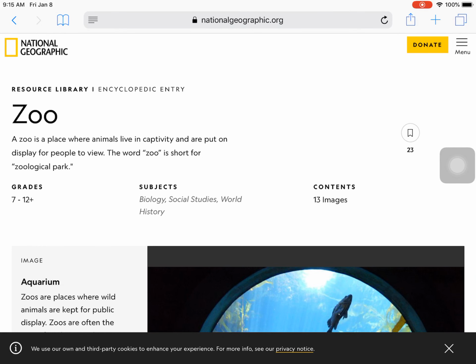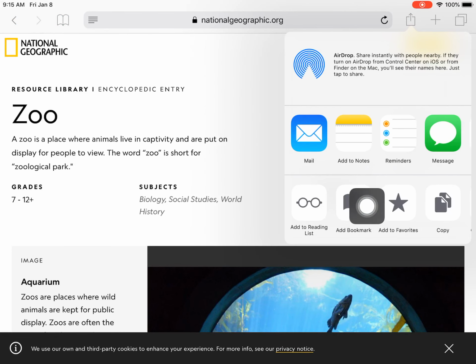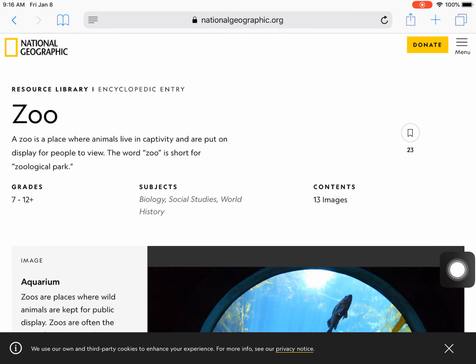And before I can make a decision on which side I'm going to take, I would need to read over this. So I'm actually going to go ahead and save this as a source because this is looking like a really good one. So I'm going to go up here and click the share button, and then I'm going to hit add to reading list. So it looks like a pair of reading glasses, and that's going to add it to my reading list, which obviously I can get up here.